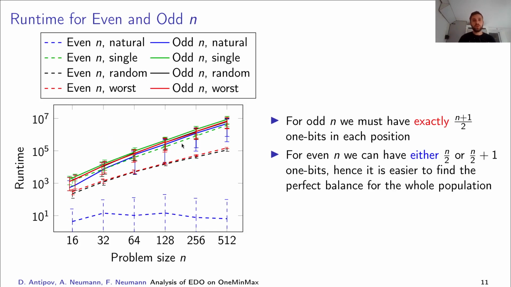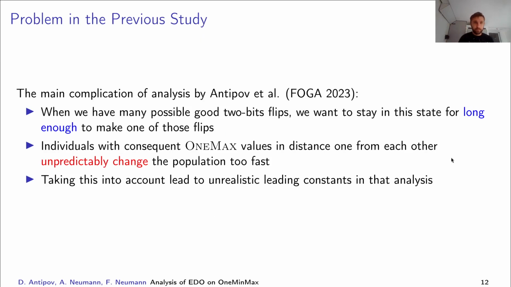So we also notice that the runtime is very different for even and odd problem sizes. For even n, it was much easier to find the optimally diverse population, and this is probably because the optimal balance for each position is much more flexible in this case, because we can have either n over 2 or n over 2 plus 1 bits in that position.